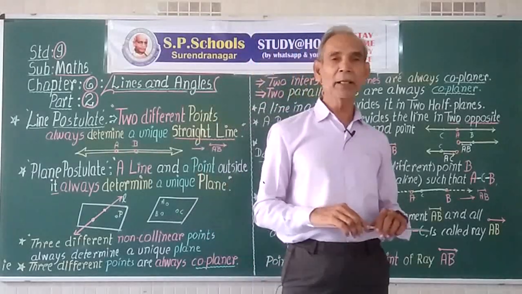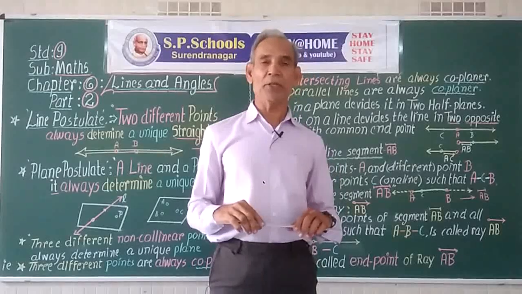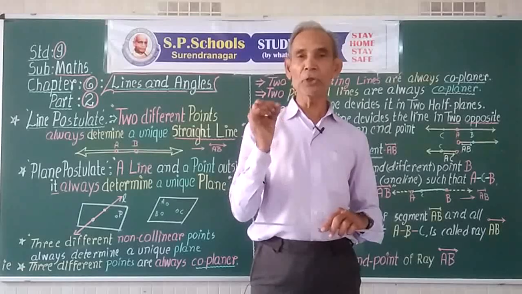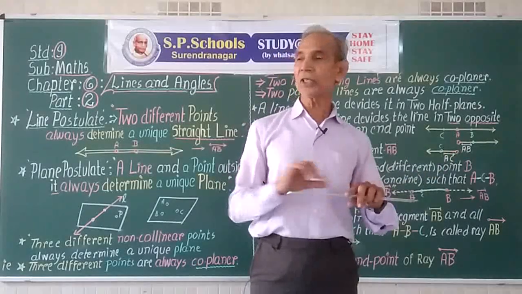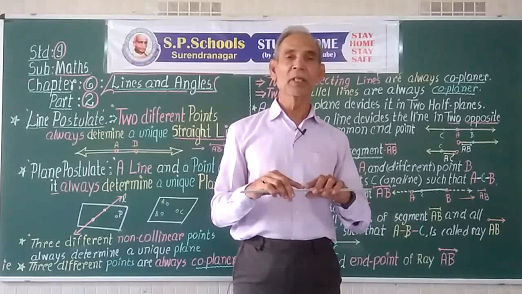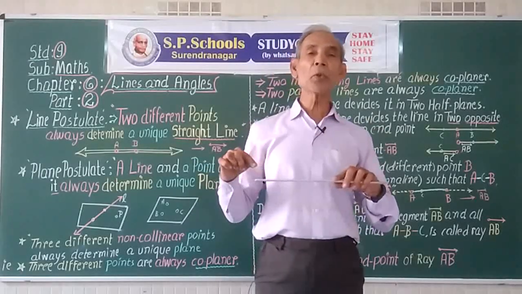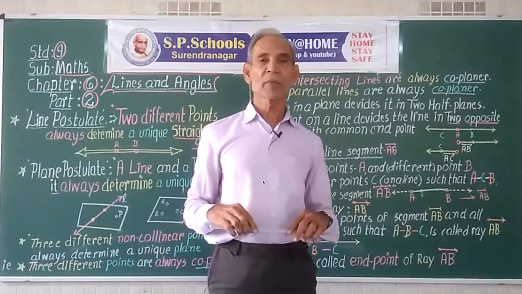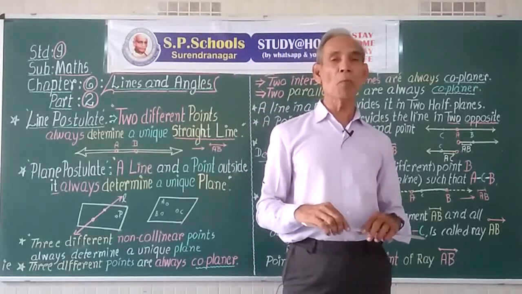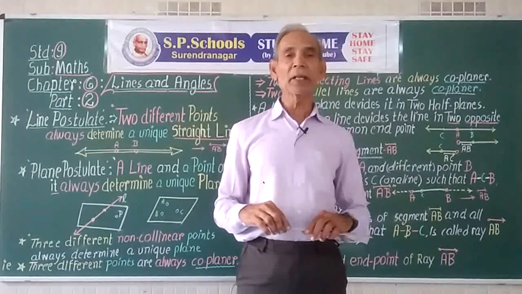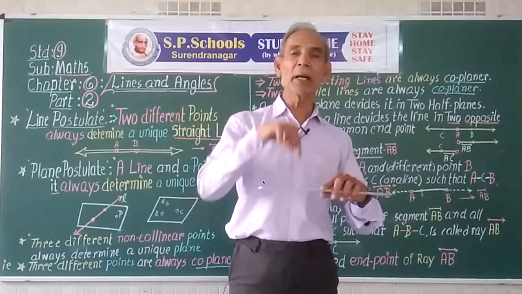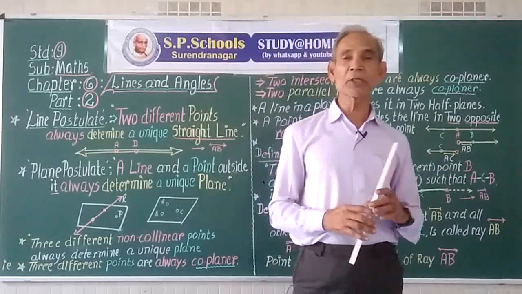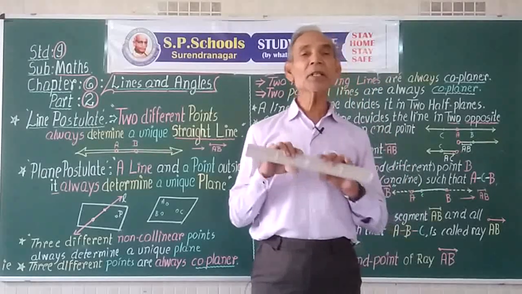Length, breadth and thickness are the 3 dimensions. A point contains no dimension. It is a position. A line contains 1 dimension. It is a length. A surface contains 2 dimensions, length and breadth. And a space, that is volume, contains 3 dimensions, length, breadth and thickness. All substances, objects exist in space.